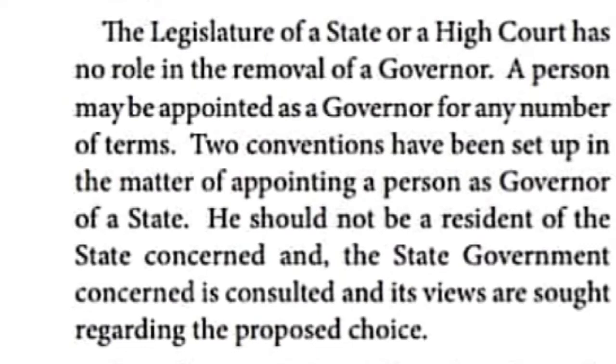First, the person should not be a resident of the state concerned. Second, the central government has to consult the state government and inform them whether this person is going to be appointed as governor. Only afterwards do they suggest the name of the person as governor. So that is how it is given.